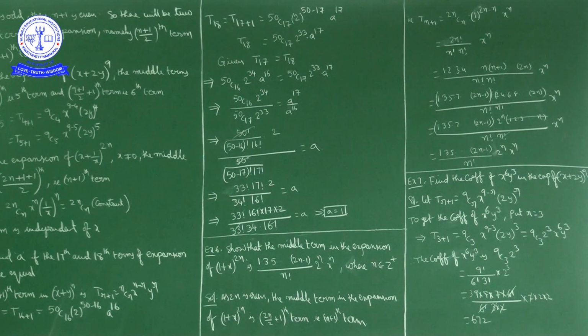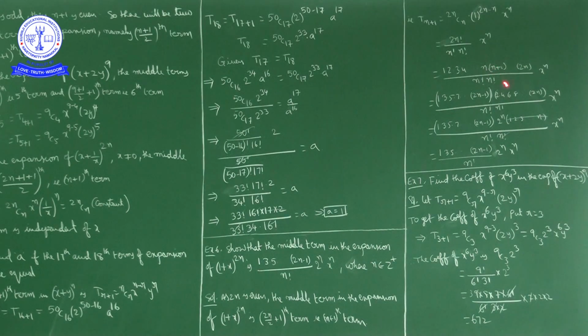So I will regroup these numbers as odd and even. In the 1 to 2n natural numbers, n odd numbers are there, n even numbers are there. I will regroup like this: 1, 3, 5, 7 and so on up to 2n minus 1, these are in one bracket, into 2, 4, 6, 8, 10 and so on up to 2n, these are even numbers. Odd numbers product into even numbers product upon n factorial into n factorial. Here x power n as it is.